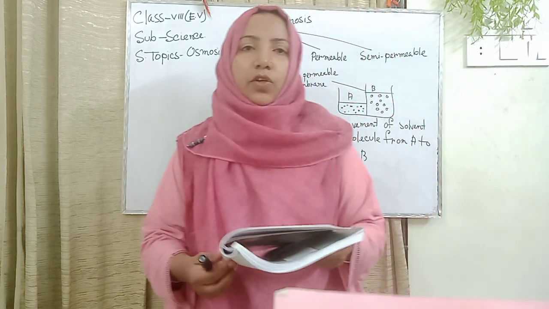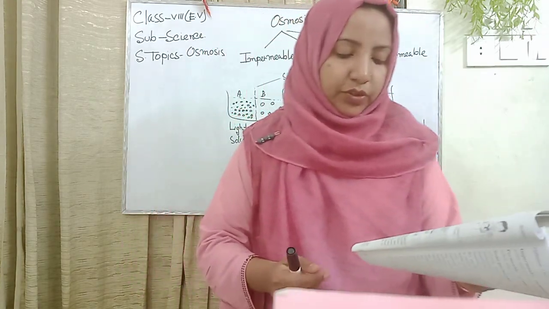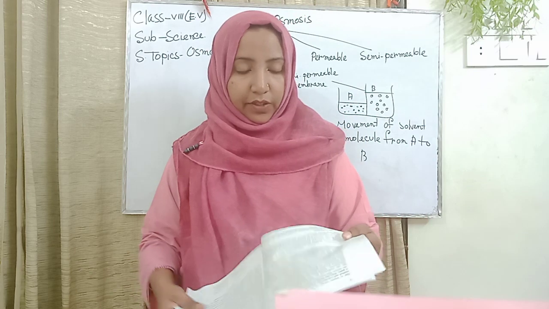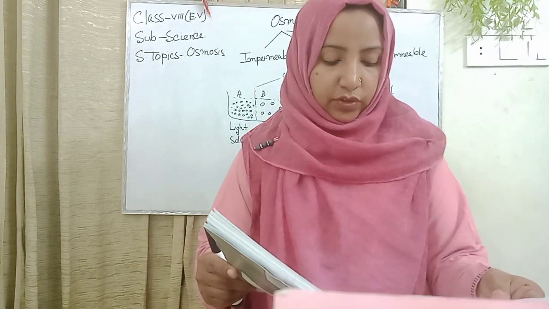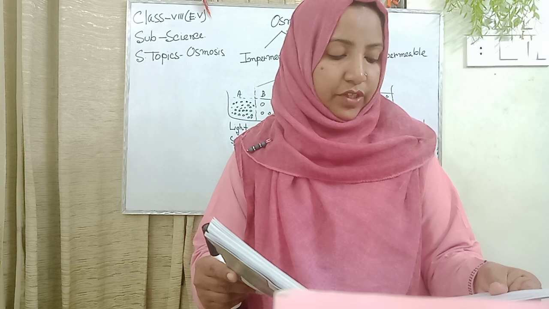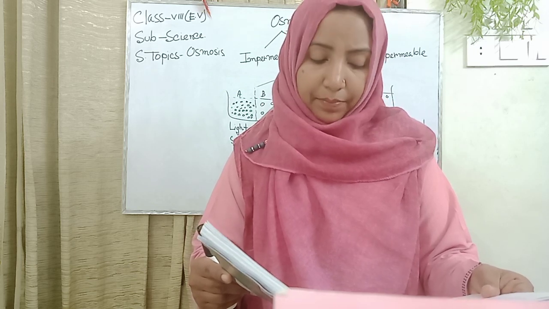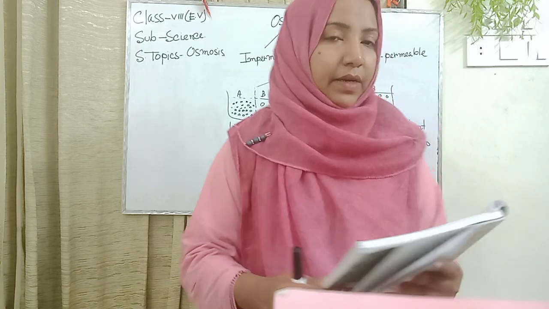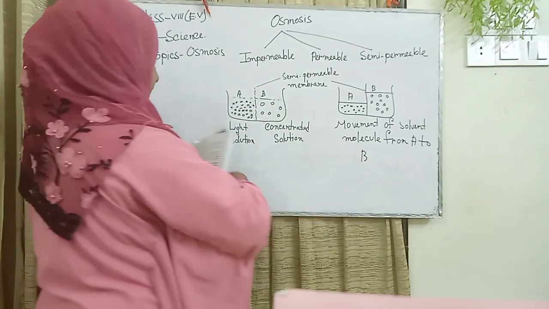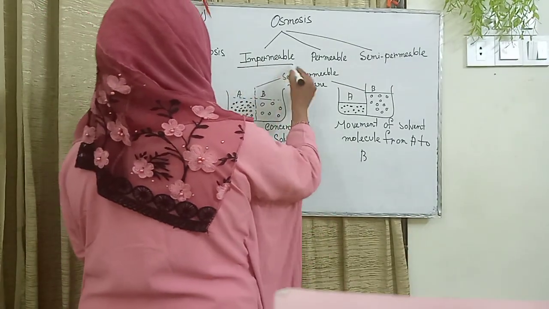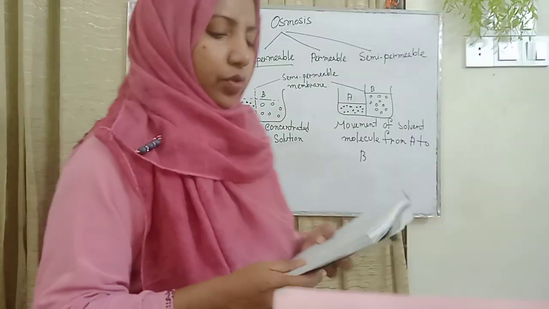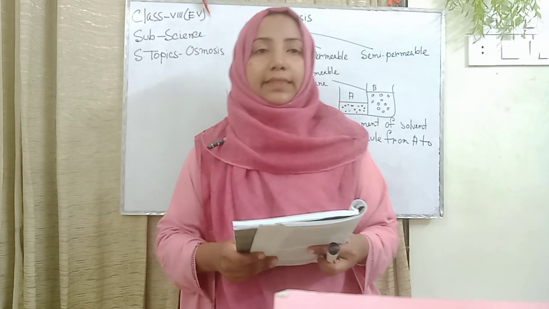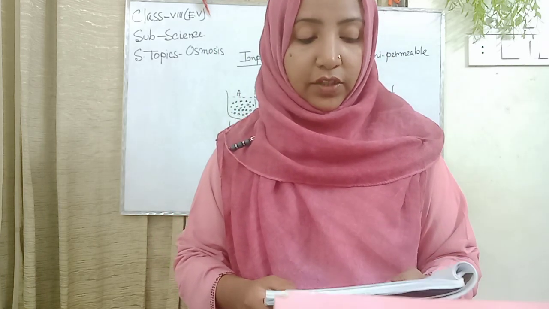Here's lesson 3. To understand the process of osmosis, we need to know the characteristics of the membrane separating two differently concentrated solutions. Membrane may be of three types: impermeable membrane, permeable membrane, and semi-permeable membrane. Here's the impermeable membrane, the membrane through which molecules of both solute and solvent cannot pass. Example: polythene, cell wall made of cutin.